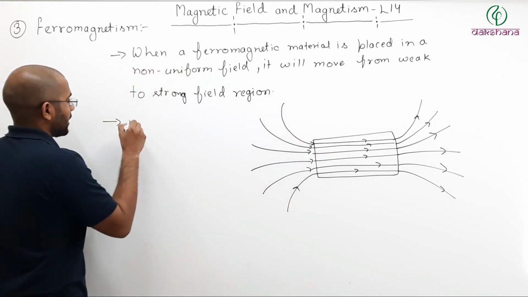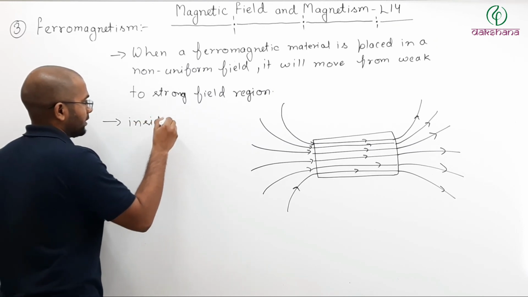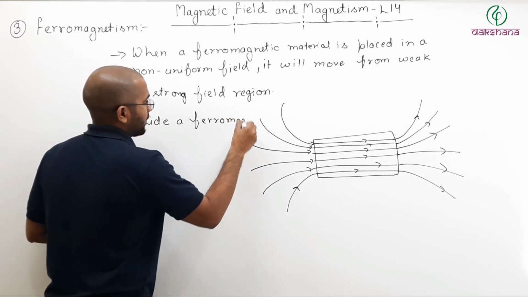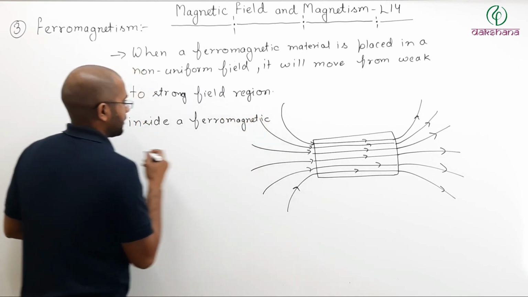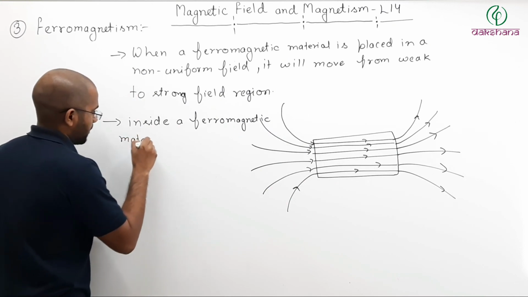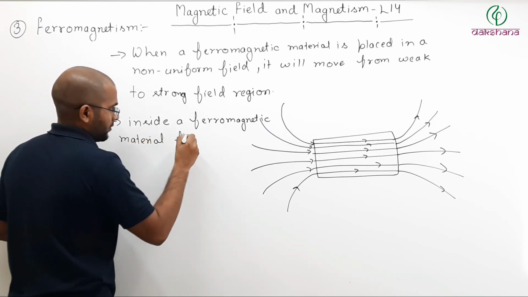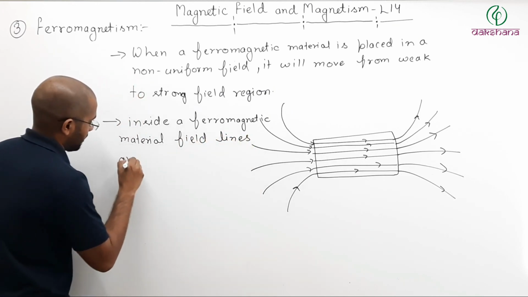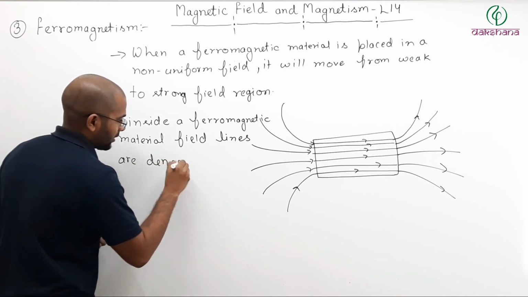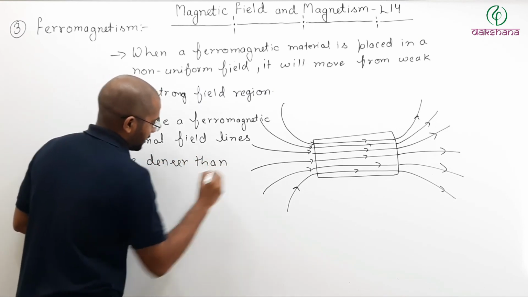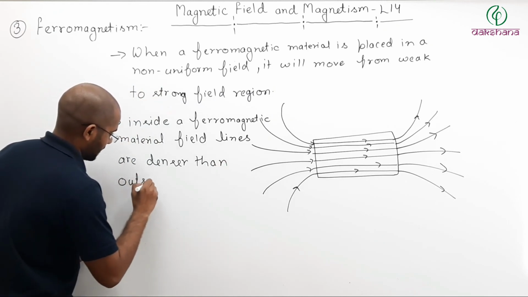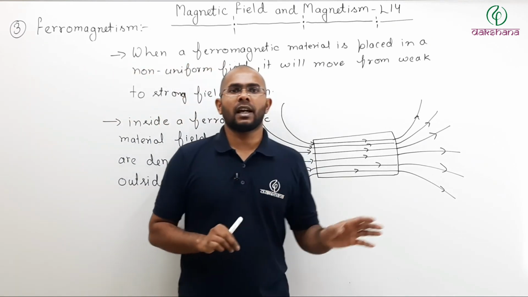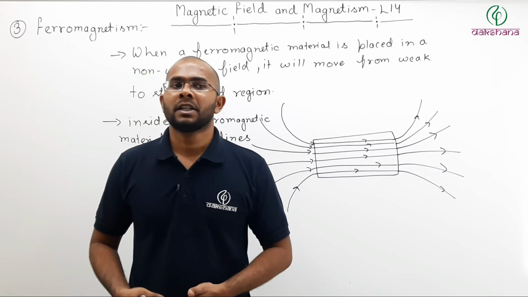So inside a ferromagnetic material, field lines are denser than outside, like this.